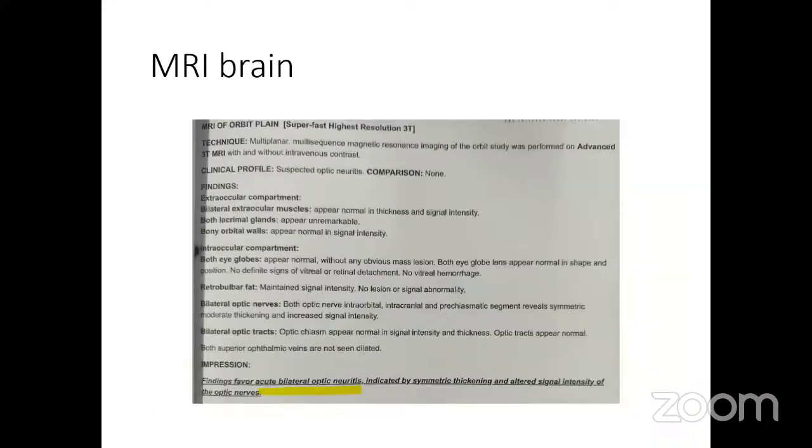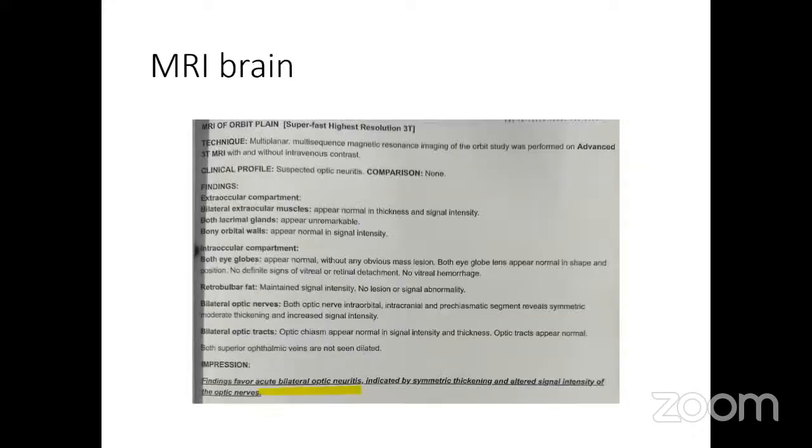Now coming to atypical optic neuritis, as seen from this MRI orbit, the findings are in favor of acute bilateral optic neuritis. However, you can clearly see that both optic nerve intraorbital, intracranial and prechiasmatic segments are involved. If it is prechiasmatic, we know that NMO involves the chiasma and MOG does not involve the chiasma. So we can hint towards an anti-MOG positive antibody disease.